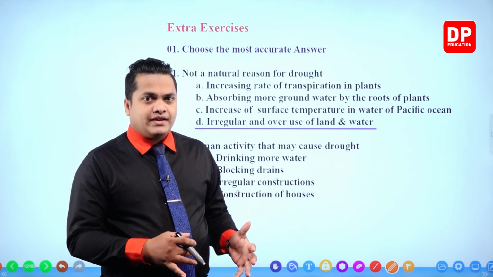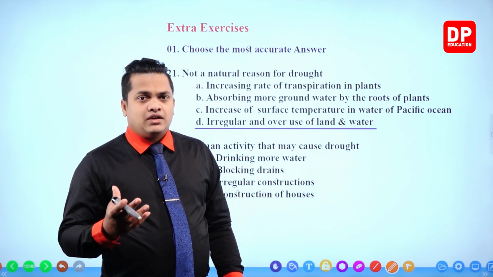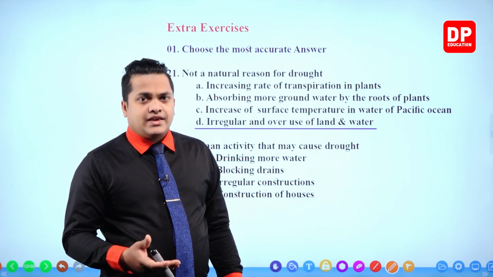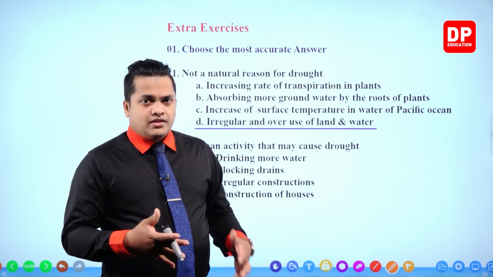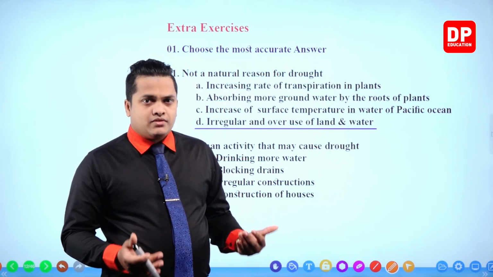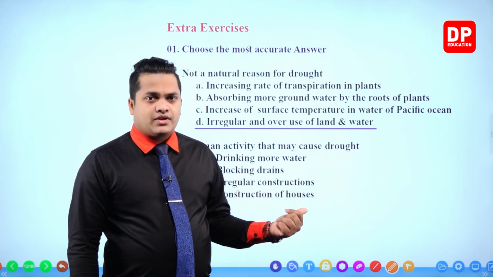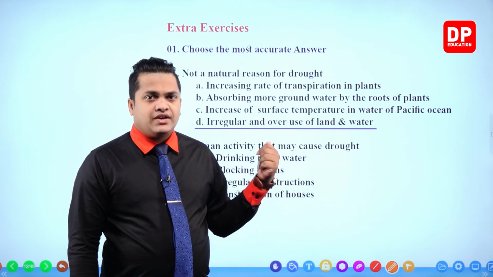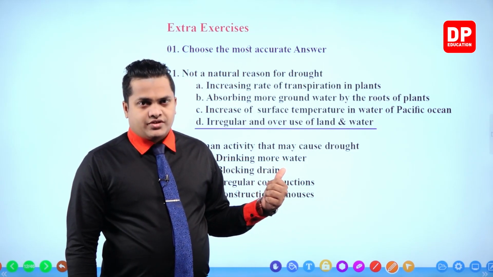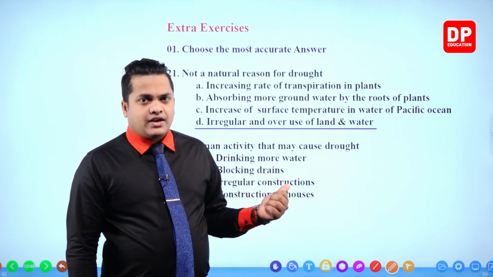Then on that particular land, he's going to make a certain house or another construction. Now in that case, the reservoir or the water source may dry up, and because of that, due to reduction of water in a certain environment, drought can occur. So irregular constructions will definitely create a drought condition. So irregular construction is the correct answer.